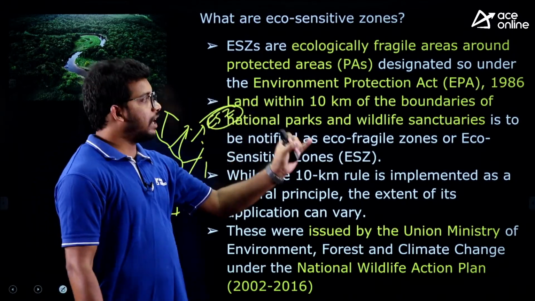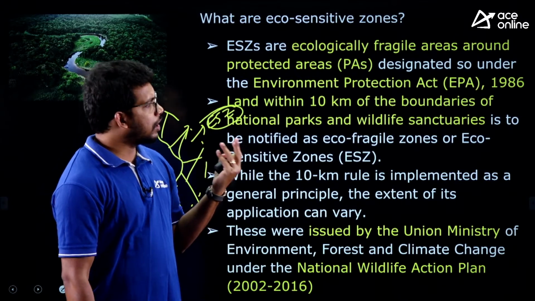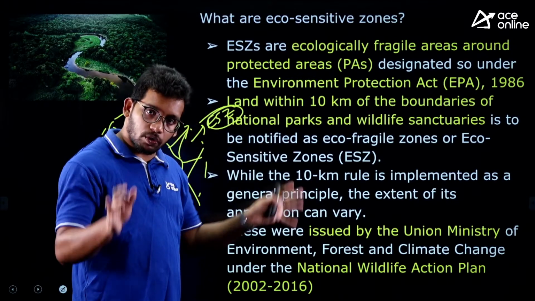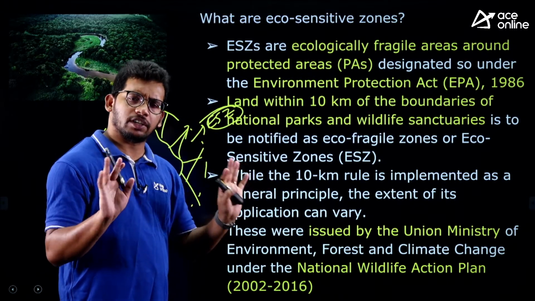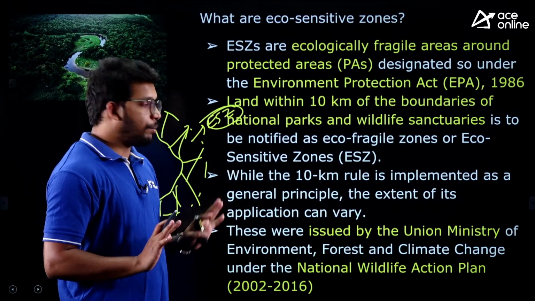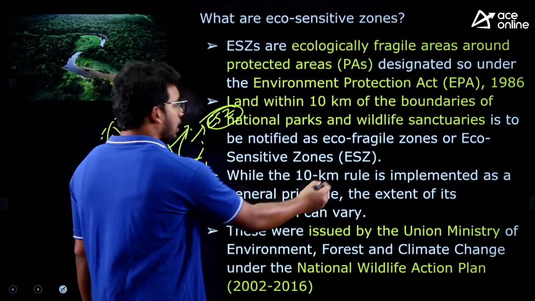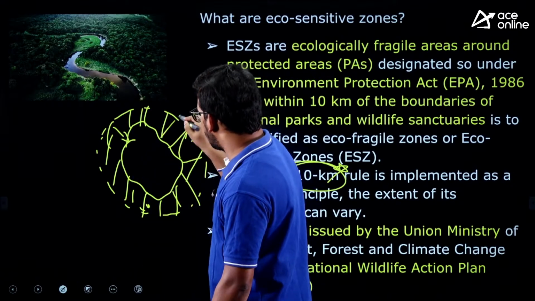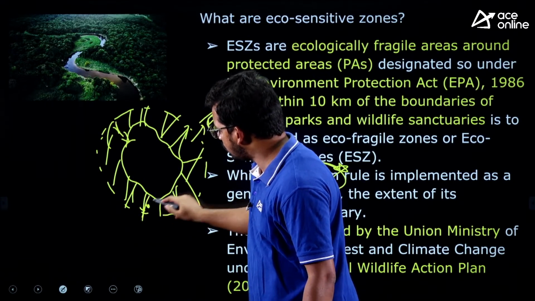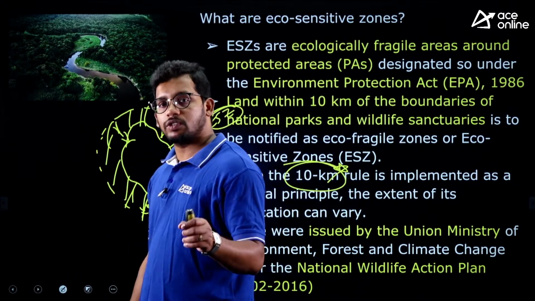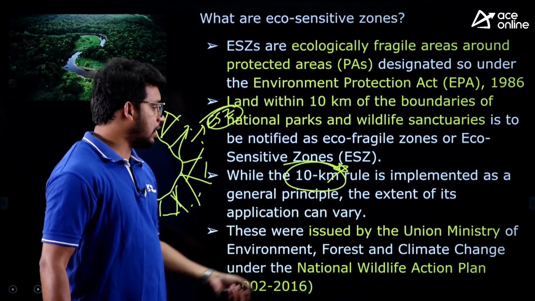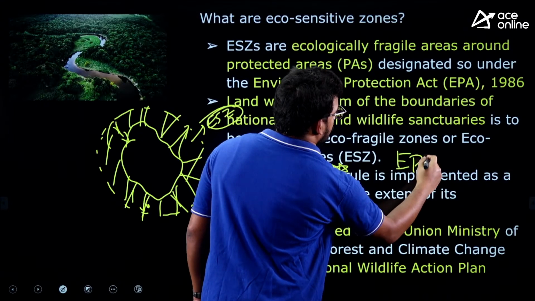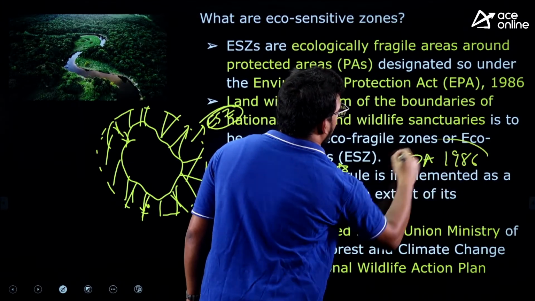Protected areas can be wildlife sanctuaries, national parks, tiger reserves, community forests. So it can be anything. So they are acting as buffer zones. These are the zones which are surrounding the main protected area, which can be a tiger reserve, national park, wildlife sanctuary, and act as buffer zones for the main core area, right? And the Ministry of Environment declared that at least 10 kilometers ranging from any boundary of this core area will be considered an eco-sensitive zone. So 10 kilometers was the present condition, and this is being implemented under the Environmental Protection Act 1986.